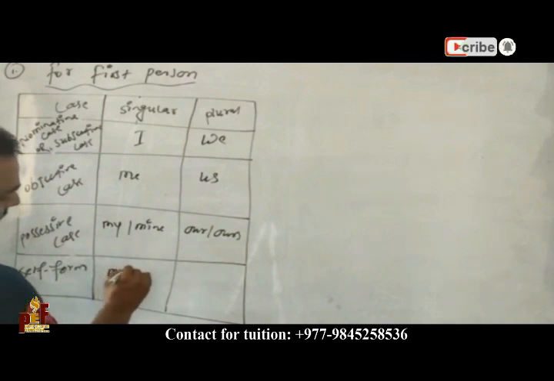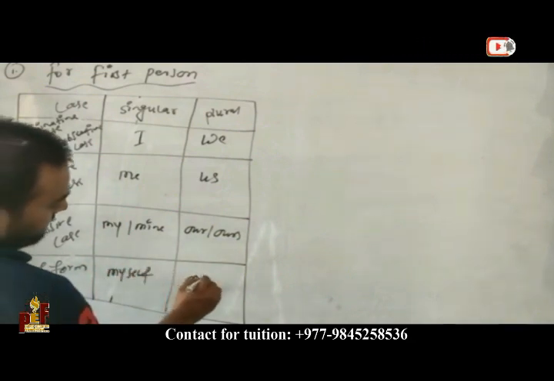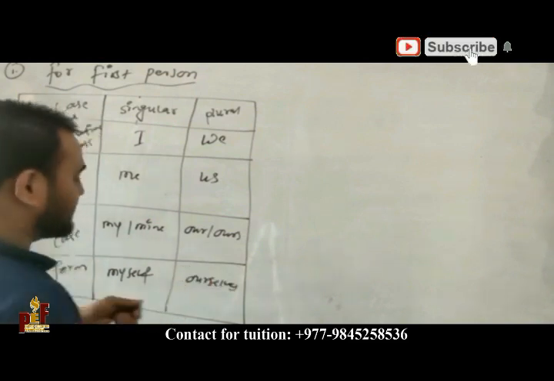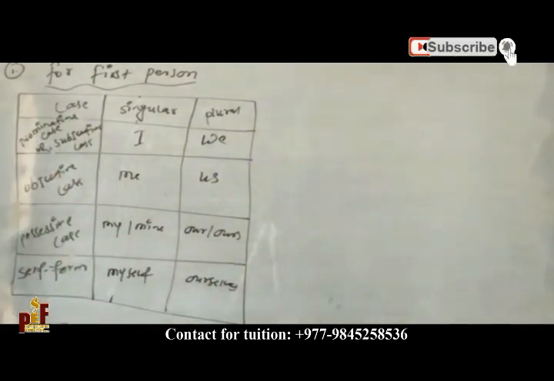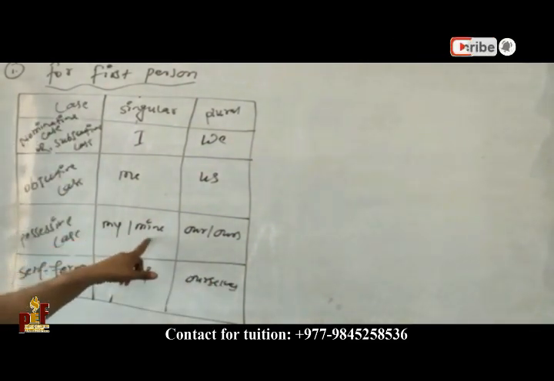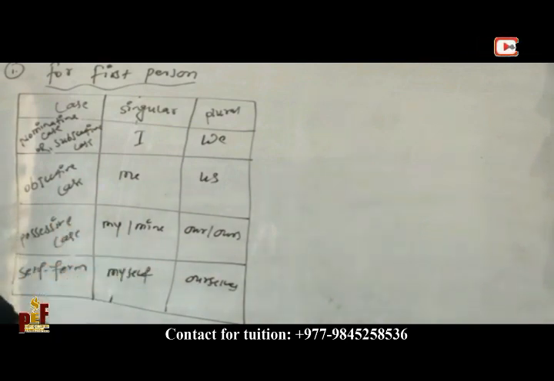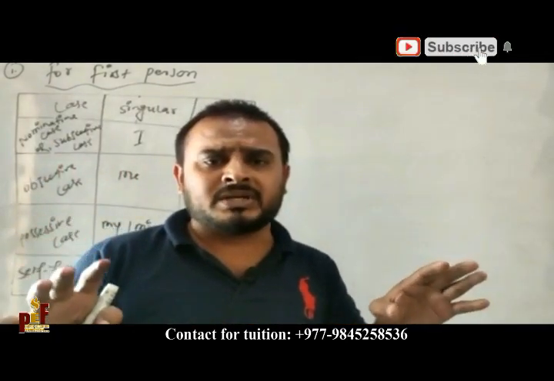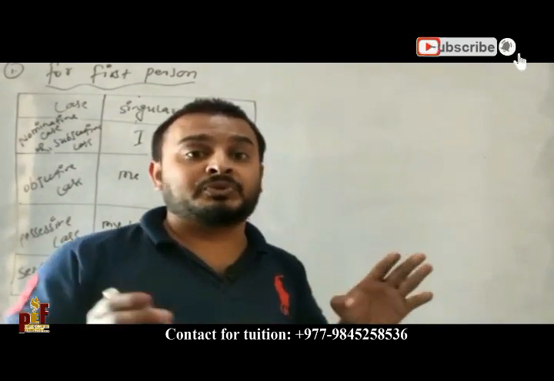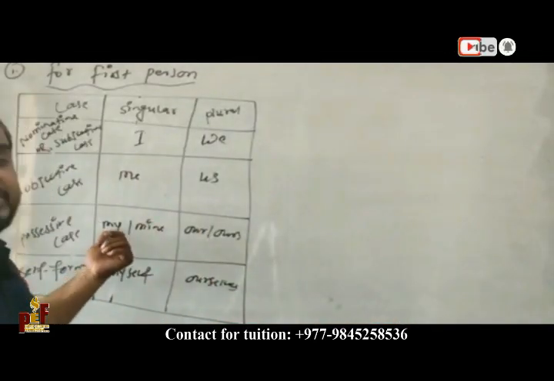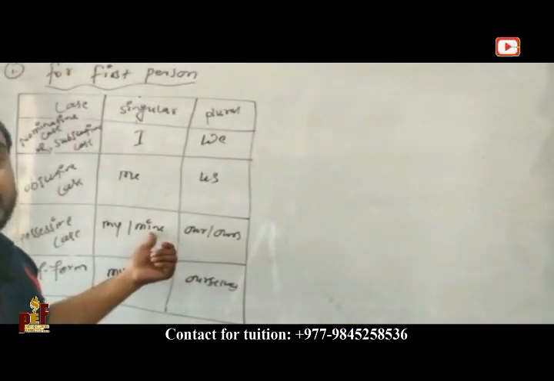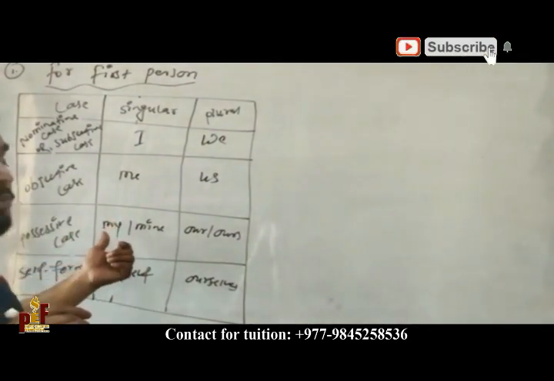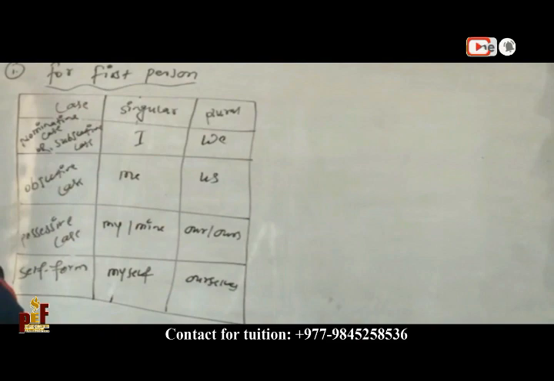Self form: myself, ourselves. Now listen, my and mine are both in possessive case. In different books you will study PC1 and PC2: my is PC1 and mine is PC2, meaning possessive case 1 and possessive case 2. This is for the first person.